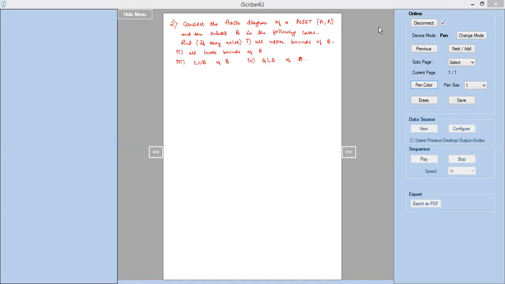So I'll again consider different Hasse diagrams given for us. They are the sub-questions we can understand. So for each of those Hasse diagrams and the given subset B, we have to find out upper bounds, lower bounds, LUB and GLB of the subset B. Okay. So A part of the question I will consider first. Given the Hasse diagram for us, we can just write down the Hasse diagram given.